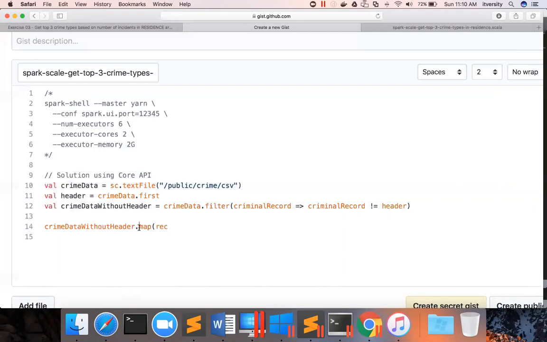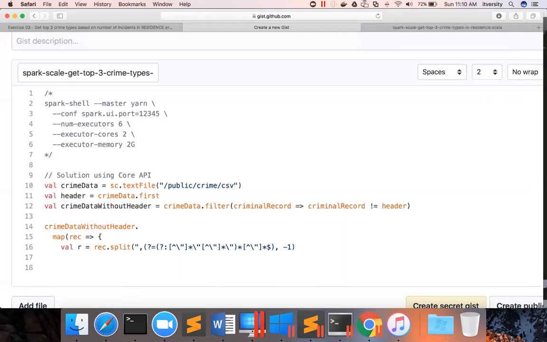Let me add it to the new line. Here I am creating a variable val r equal to rec dot split, that split logic and comma -1. I forgot to copy this comma -1. And now r is nothing but an array which has all the fields.